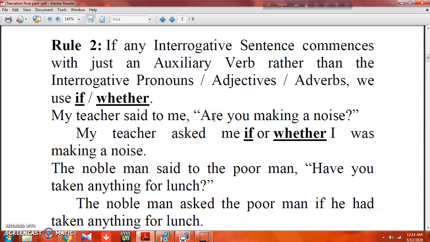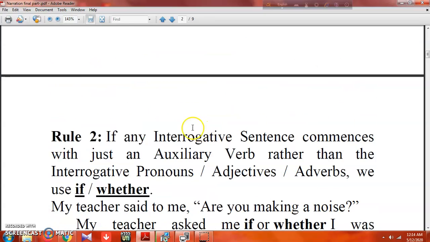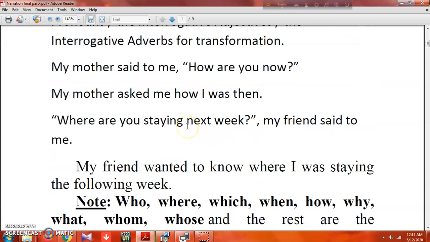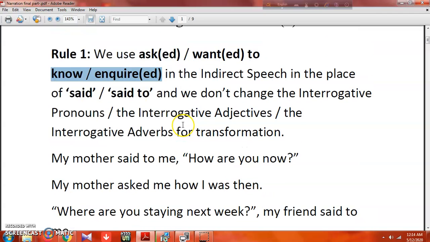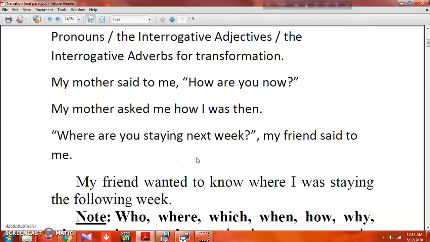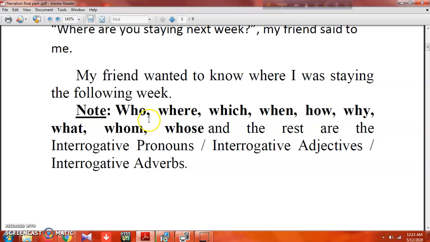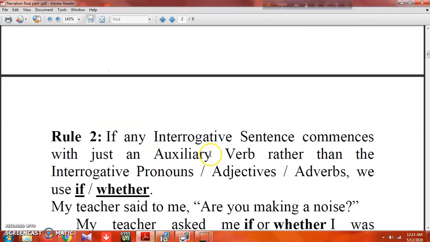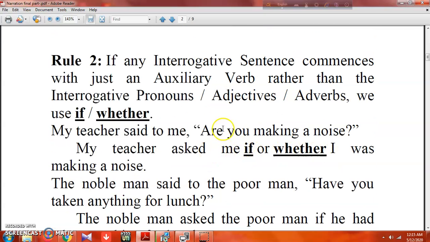In this case, we should take if or whether. So rules 1 and 2 simply say: in case of an interrogative sentence, we should take the reporting verb asked, inquired, wanted to know. If you find any interrogative pronoun, it will remain unchanged. But if you do not find an interrogative pronoun, meaning WH words, then we will take if or whether. This is very simple.